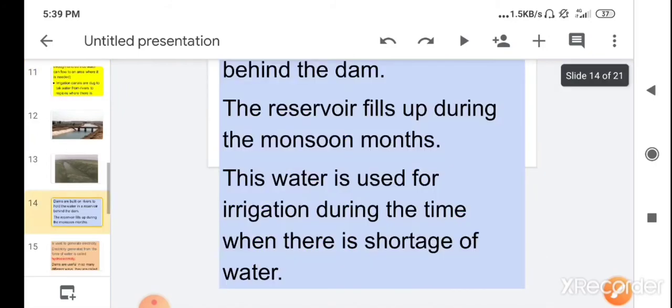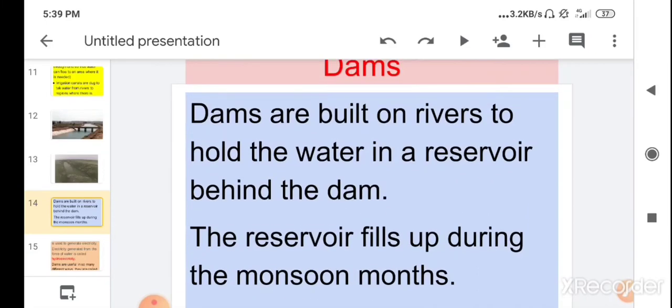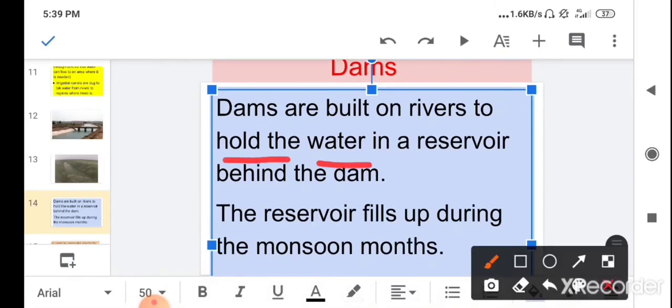And then children, our next water resource is the dam. Children, dams are built on rivers to hold the water in a reservoir behind the dam. So it is built on the river for holding the water. So the dam holds the water. What does a dam do? A dam holds the water. So dams are built on the river to hold the water in a reservoir behind the dam.